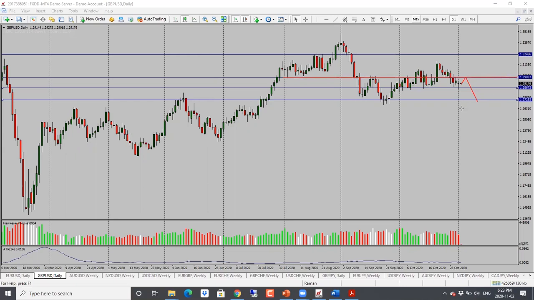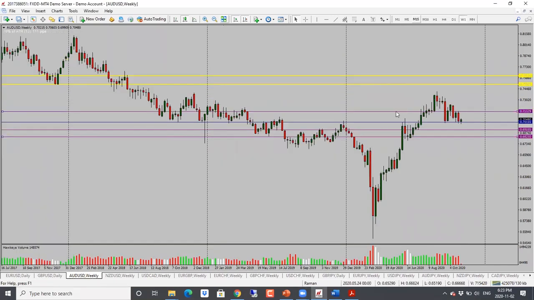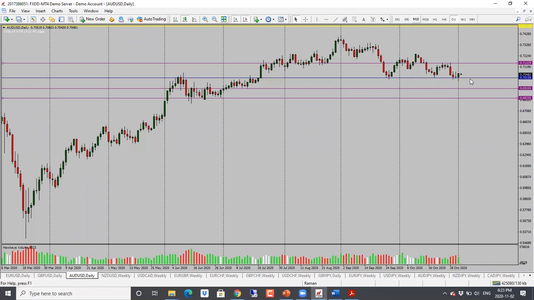Market seems to be in a wait and see mode. So if it holds either below today's high or below 1.2985, we're looking for a drop from there. So neutral bias for pound dollar right now. Aussie dollar here, this one is also looking neutral. We see that price is struggling with the support level.